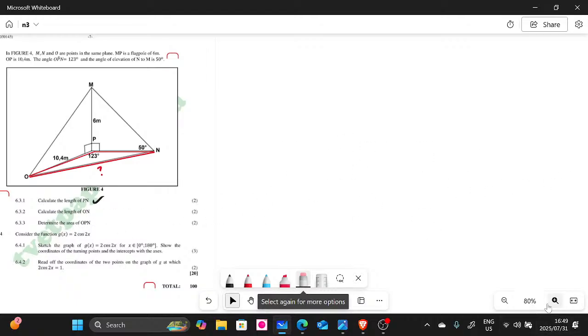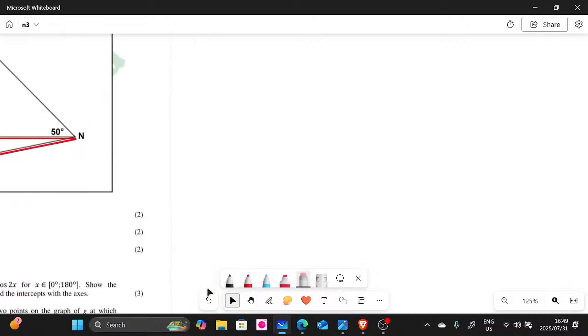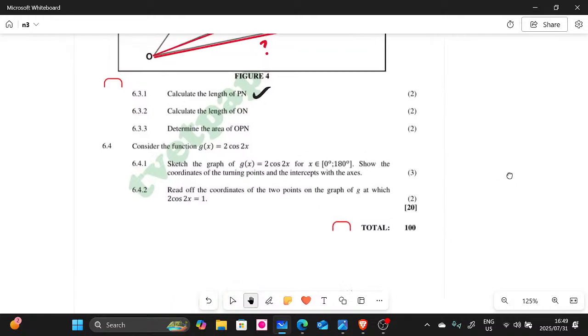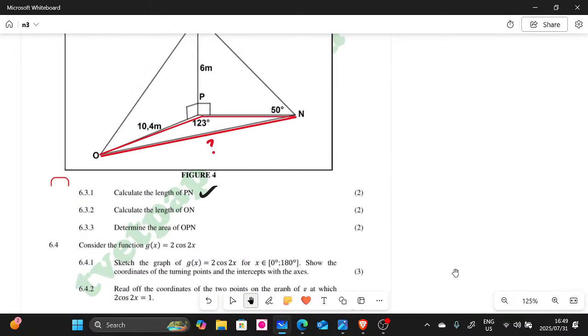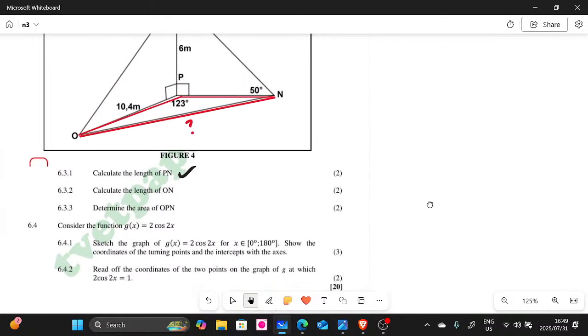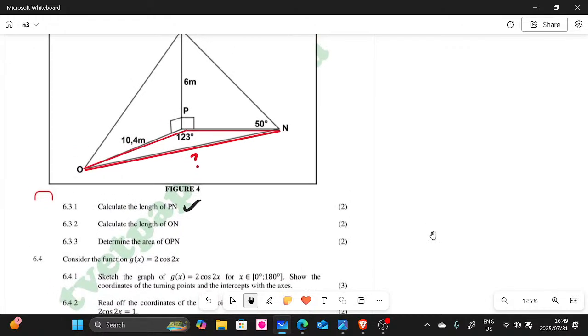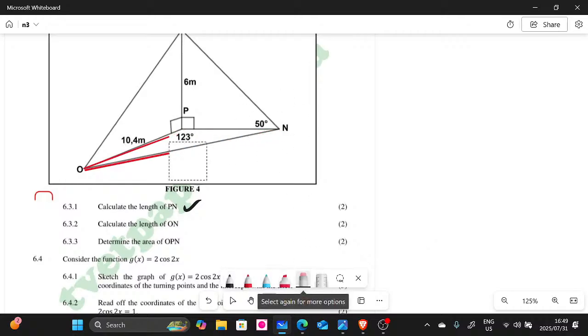Let me just zoom here. After zooming, we have to do 6.3.3. All right, so 6.3.3, what is it that they want from us there, guys? I assume you guys have the question, by the way. You can download the question from the app, guys. There's an app that has these questions.